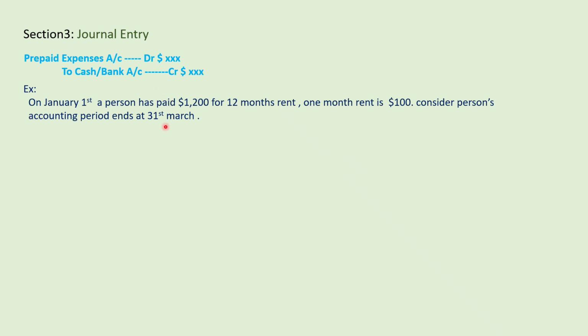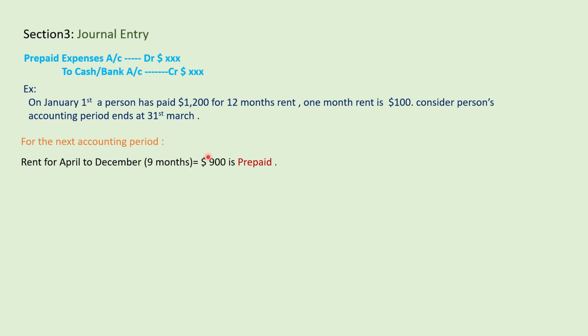So till 31st March only should be considered as the current accounting period, and the future amount that he paid is for the next accounting period: rent for April to December, right? This is a future accounting period, not the present accounting period. So he has paid the amount for 9 months, which is a prepaid amount of $900.